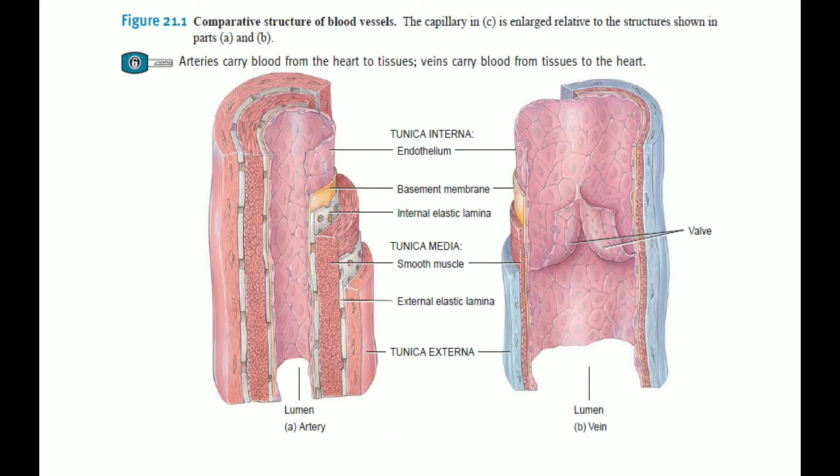In this picture, you can see two different pictures, one of the artery and one of the vein. So you can see the different layers of the blood vessels are not the same for the arteries and the veins. They are different. The thickness of each of the tunica interna, tunica media, and tunica externa varies in both the artery and the vein.